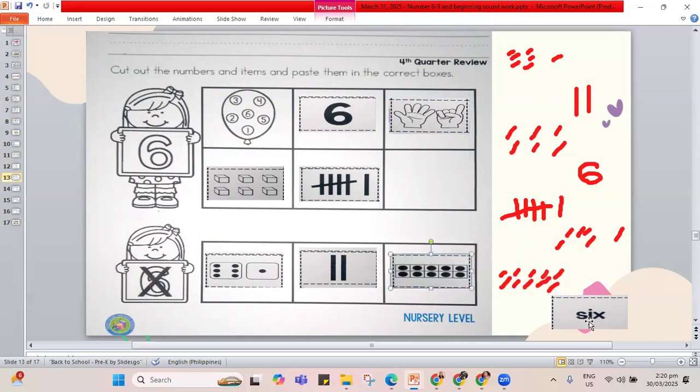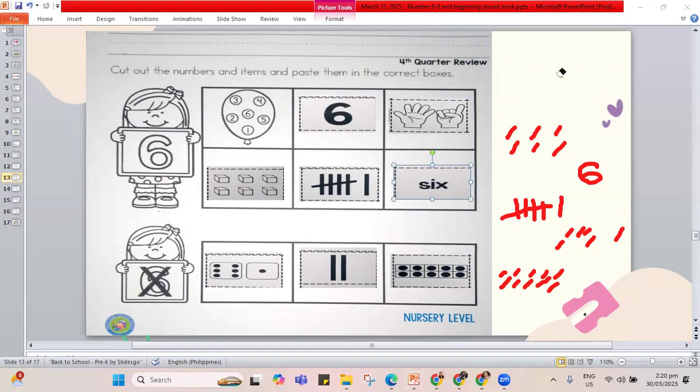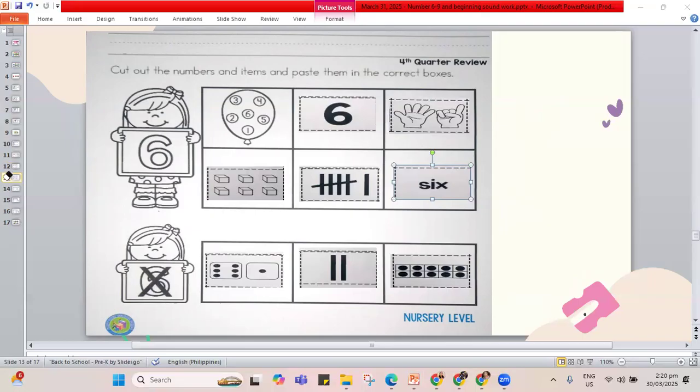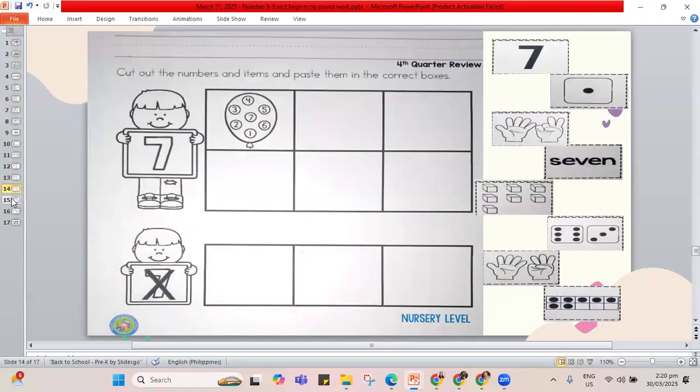And the last one, S-I-X, does that spell out 6? Yes, the word 6 is spelled that way. So this one, we have 6. If you're not yet done, pause the video. But if you are done, we are going to move to the next page. After 6, remember, it's going to be number 7. So let's do 7.